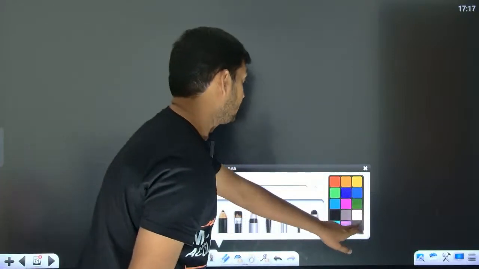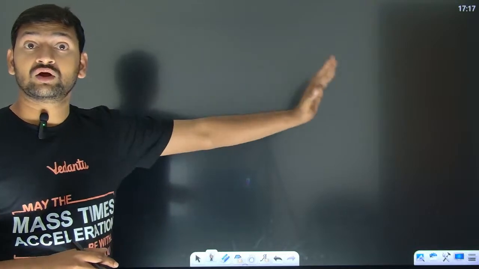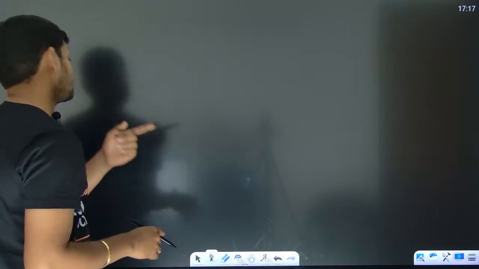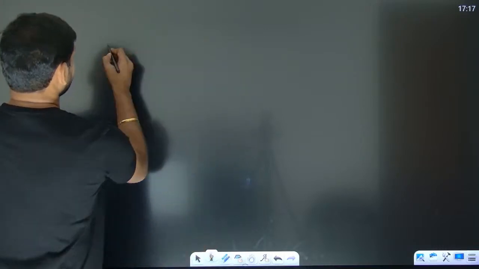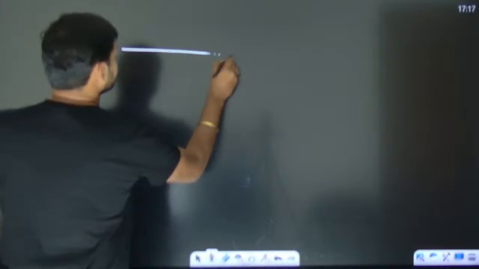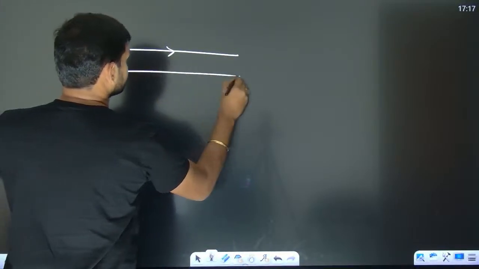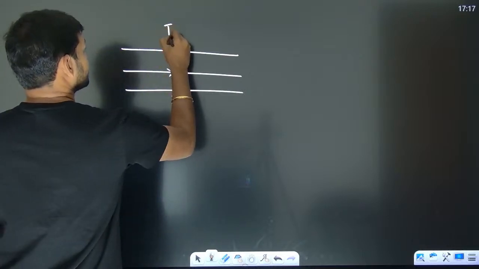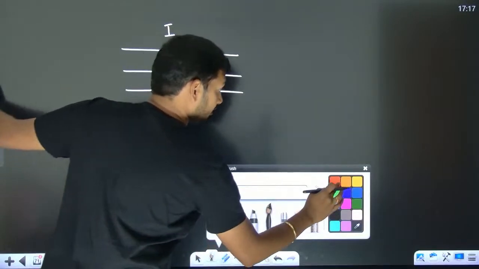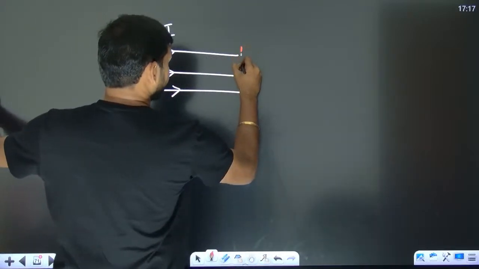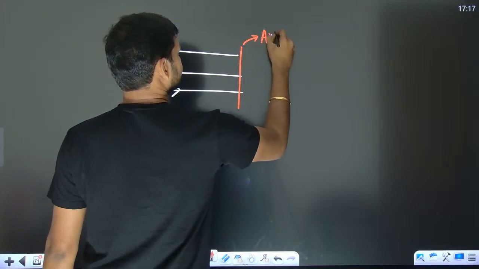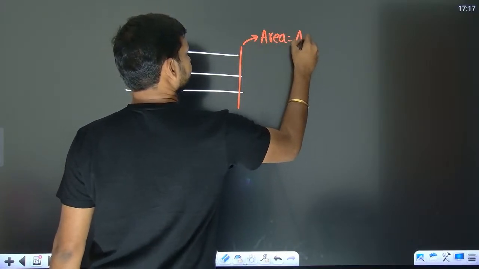Now look, what if the energy was not going in one particular direction? My intention is, if this is how the energy is flowing, and they have given this as the intensity, and the area I am talking about is like this, here you can clearly see that the area is perpendicular, right?